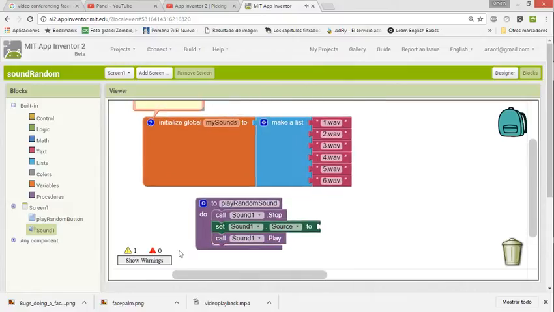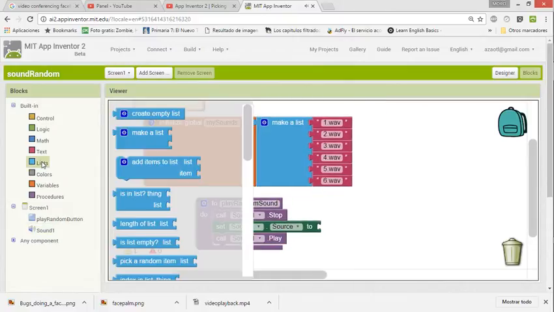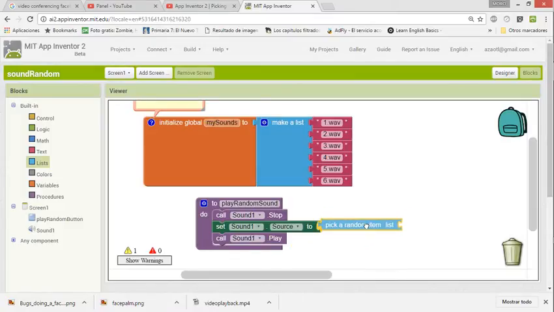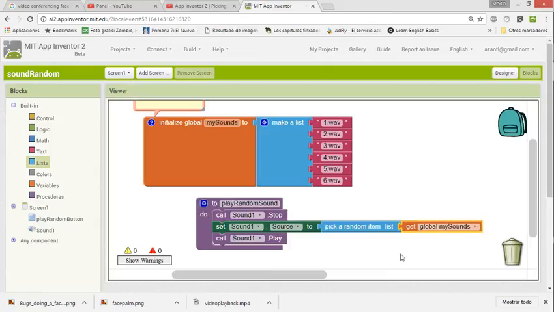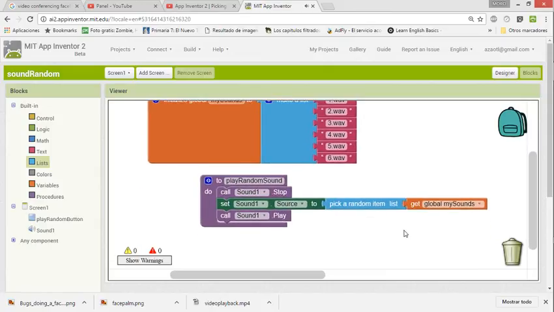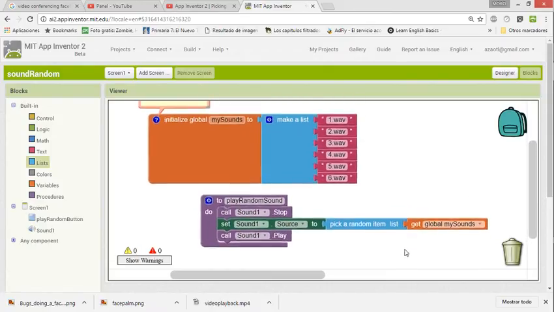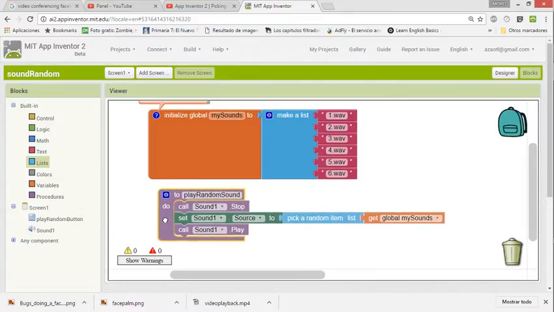Now for the source, it's pretty simple. We're going to go to this block that says pick a random item. So it's going to select a random item from a list. So the source in this case, and from which list? From this one, get global my sounds, and that's it.